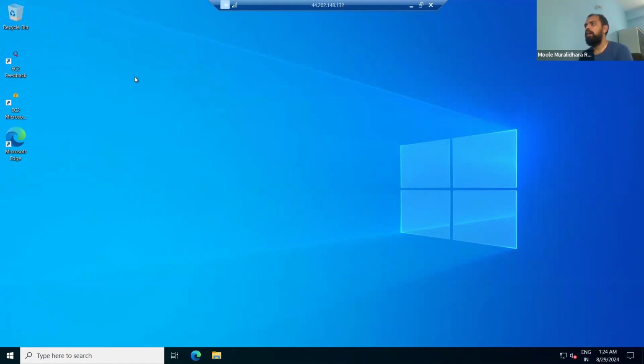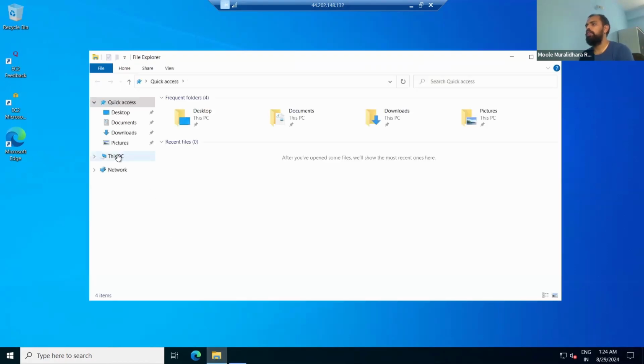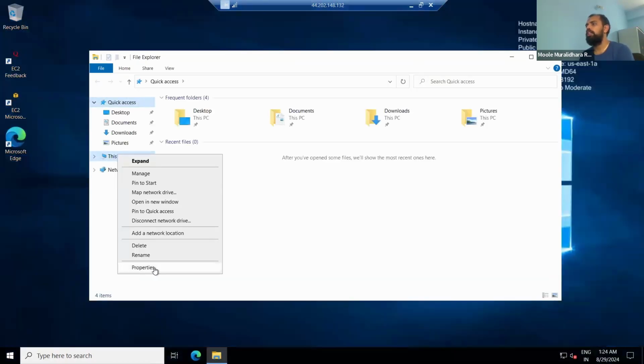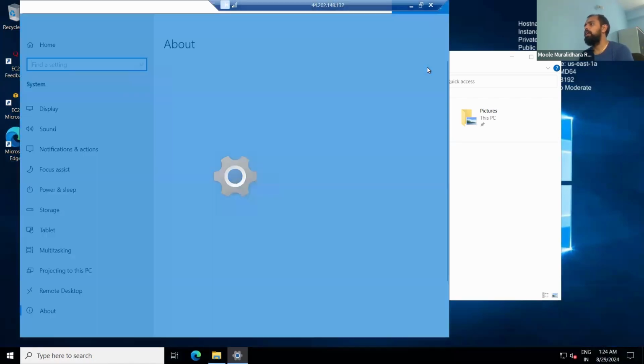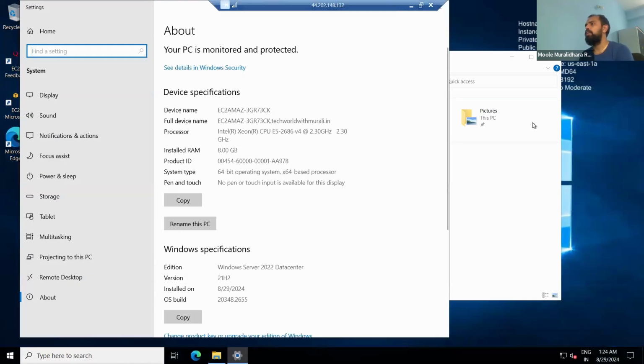Okay, that's fine. Now if you see here, I have logged in to this particular one. Now you can select this particular one. Okay, you can go to this PC and you can see it here, properties. Now you can observe here, whatever server you created, it is in